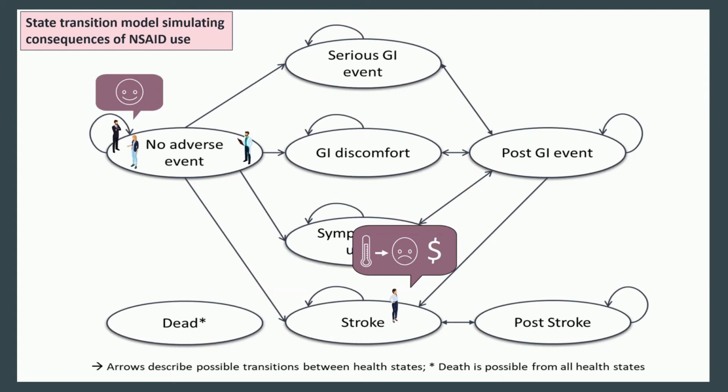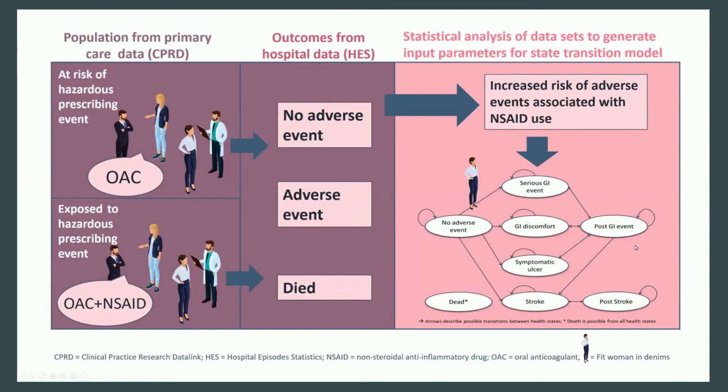To demonstrate the impact of NSAID use, we need to know the increased likelihood of these adverse events attributed to the NSAID. No such data existed for the UK. That's why we conducted an observational cohort study using routinely collected health data. We followed anticoagulated patients with and without NSAIDs to estimate the increased likelihood of adverse events associated with NSAIDs. This data was then used to see how likely the fit woman in denim is to experience an adverse event in the presence or in the absence of the NSAID.